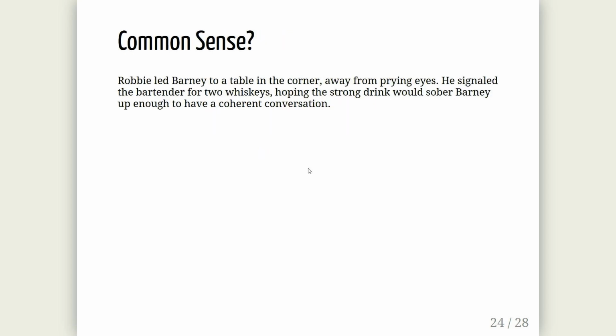Then I have really, like, most of this talk is just things that went wrong. That's why I wasn't accepted at the main conference, because this is basically negative results. I like this one. Robbie led Barry to a table in the corner, and he was too drunk. He needed to sober up, so he gave him some whiskey, which is generally how that works.